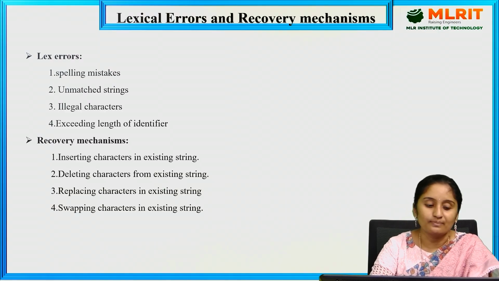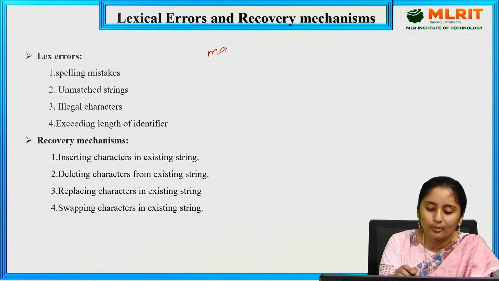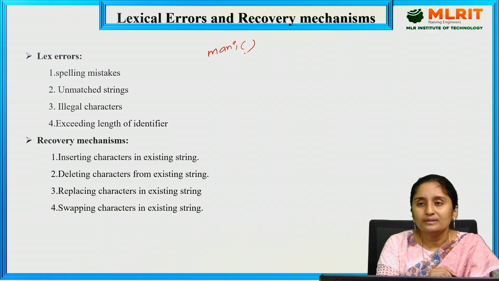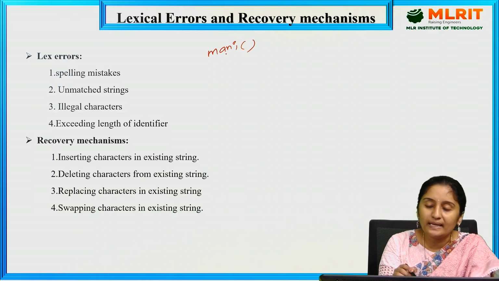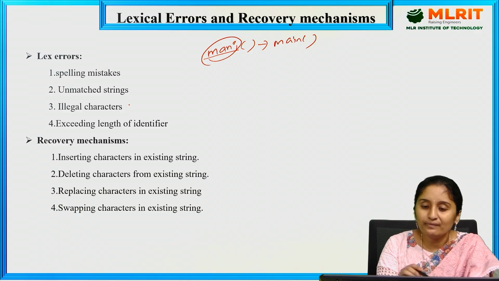The next one is lexical errors and recovery mechanisms. There are different types of errors the lexical analyzer generates. One is spelling mistakes. For example, I have a main program and I may write it incorrectly. This is a spelling mistake: I have written main as MANI. That will be checked and changed here.